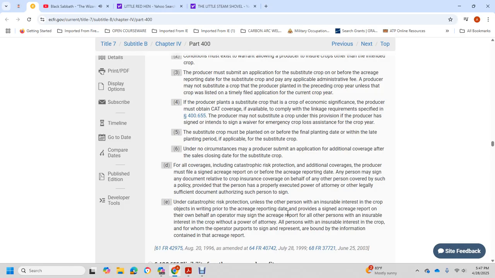For additional coverage, the producer must sign the acreage report on or before the acreage reporting date. No person may sign any document related to crop insurance coverage on behalf of any other person covered by the policy unless that person is properly authorized with a power of attorney or other legal document authorizing such person to sign.